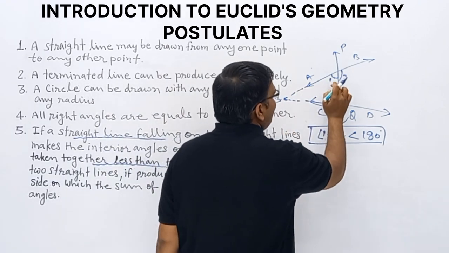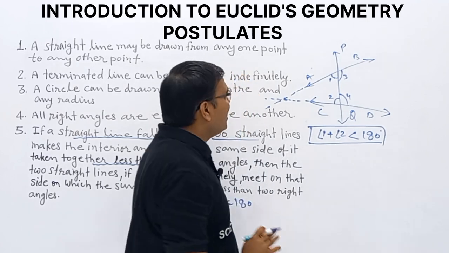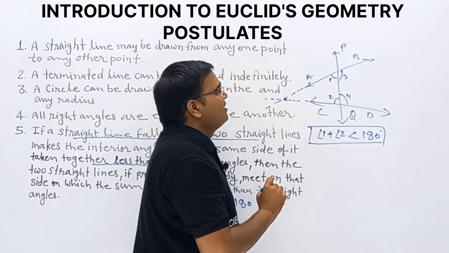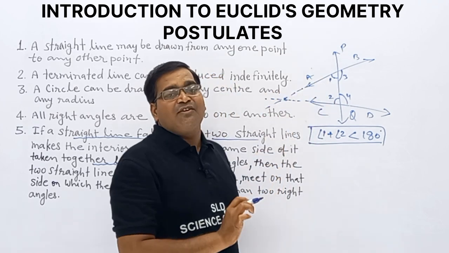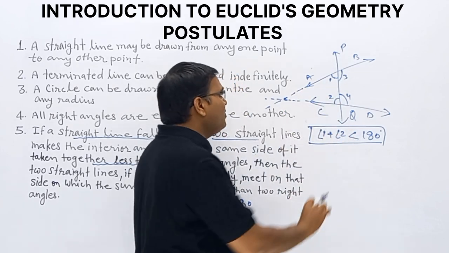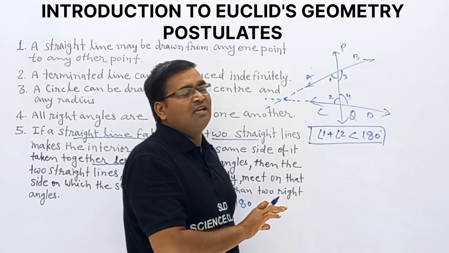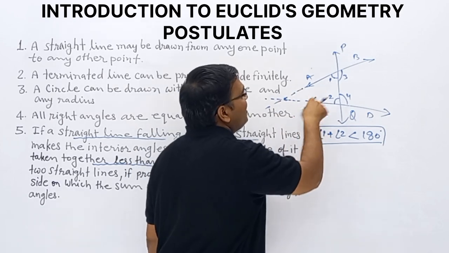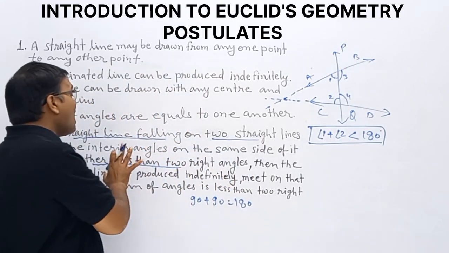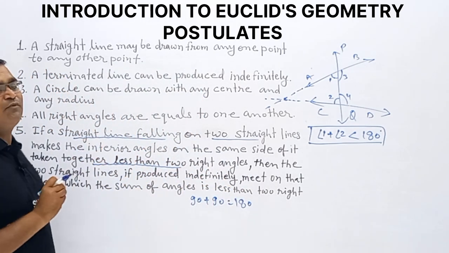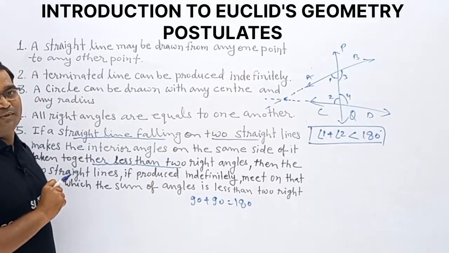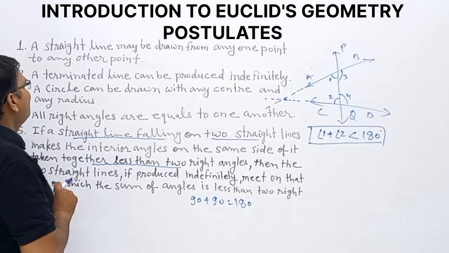Only then, angle 1 plus angle 2 will be less than 180. Why? Because once we produce indefinitely, they meet somewhere, and then we get a triangle, and the three angles of a triangle sum to 180. Obviously, both angles should be less than 180. Then we add the third, and the sum of all these angles is 180 degrees. So this is not a hard postulate. Once we understand, we can easily memorize and remember it. Easy concept, easy postulates.